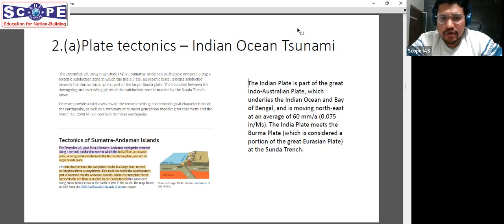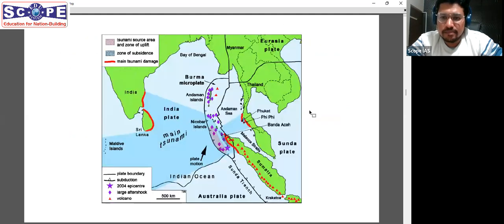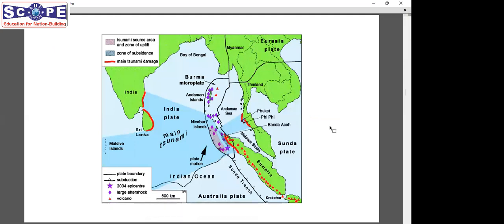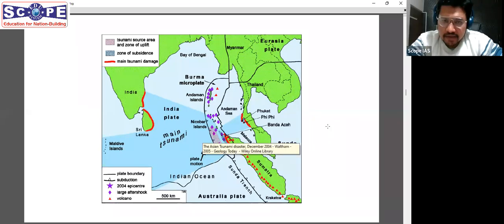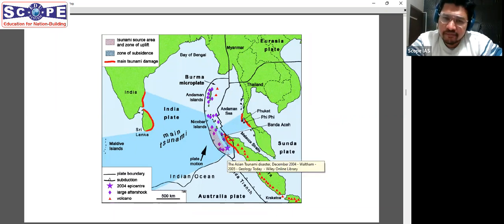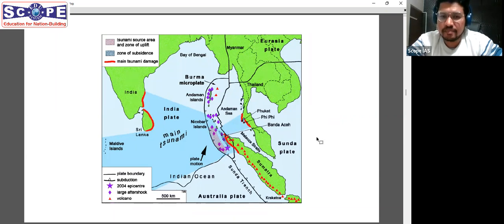So if you look at this particular map, is the map visible to everyone? Is this map visible? Yes. Yes, sir. So if you look at this particular map, and if you even do not know which particular plates were involved, you can think that the earthquake, if you remember, occurred somewhere near the Andaman Islands. All right. So this area here would have been the area where that earthquake must have occurred.